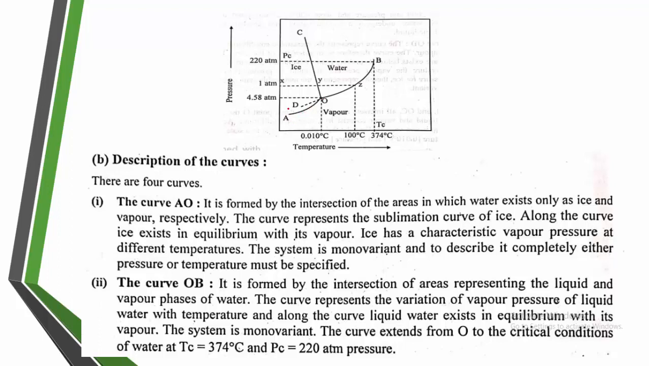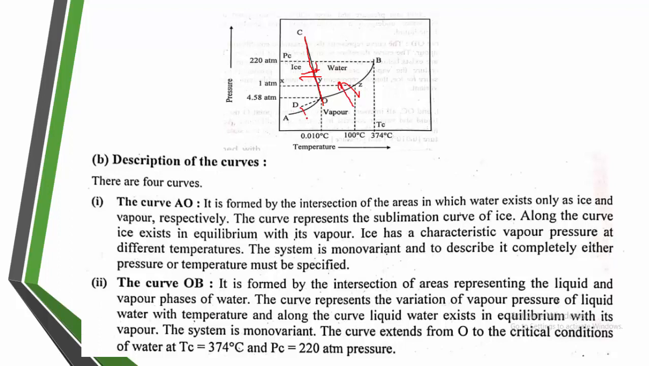Are you getting my point? Here on OA, the solid line indicates that ice and vapor are in equilibrium. On OC, ice and water are in equilibrium. On OB, again they are in equilibrium. These are two phases in equilibrium on a solid line.